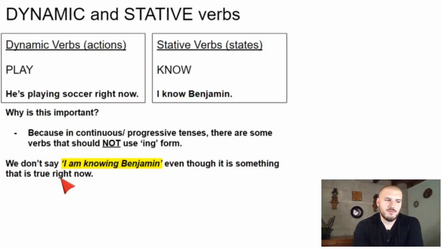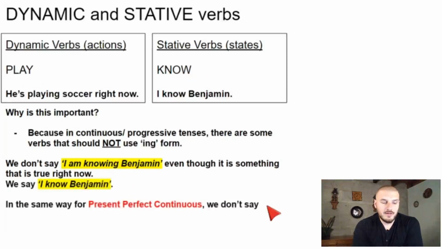Es un poco confuso en español porque conocer en español sí puede ser dinámico. Puedes decir lo voy conociendo, lo estoy conociendo. En inglés no se puede decir eso. Know, conocer, es un estado. O sí lo conoces o no lo conoces. Si quieres decir conocer en el sentido de estoy conociendo a alguien, ya dijimos eso, ¿no? I am getting to know. Getting to know. In English, we don't say I am knowing Benjamin. Ni en este momento, ni en un proceso. Know is a stative verb in English, okay? We say, I know Benjamin.